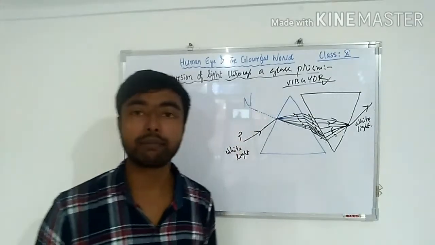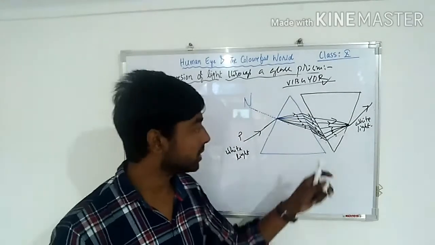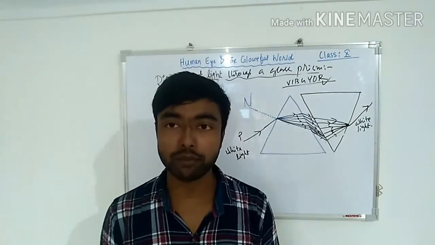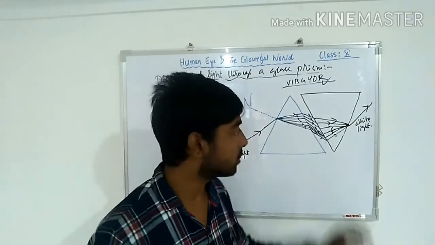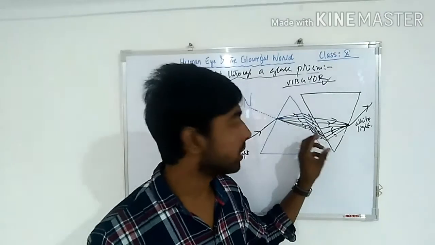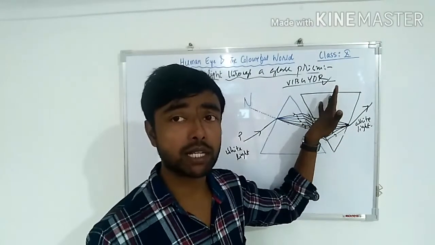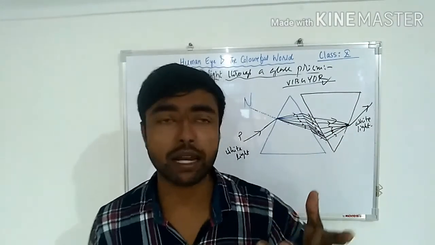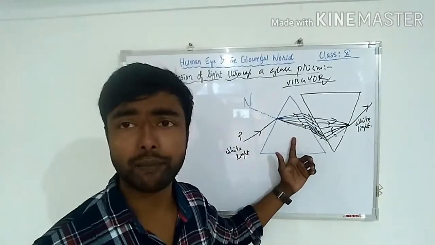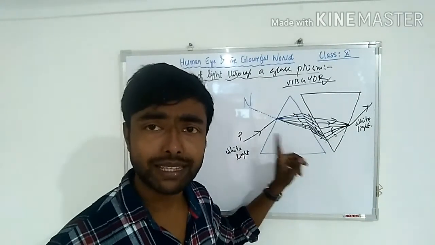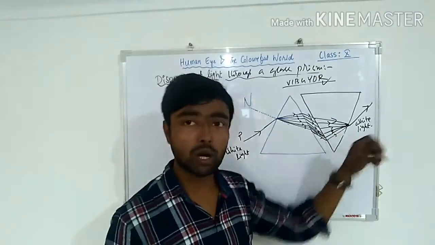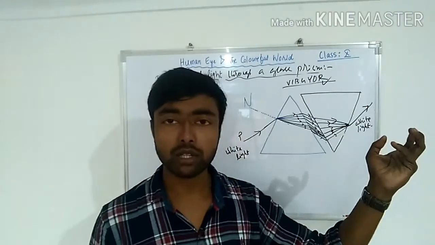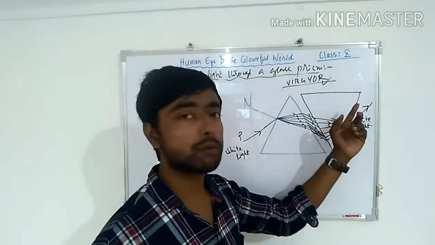तुमको व्हाइट लाइट मिल जाएगा अगेन. ओके, ऑल दिस स्प्लिटेड स्पेक्ट्रम, you know, you are getting spectrum. All this splitted spectrum will come back again because the prism is upside down. तो क्या होगा? इफेक्ट भी उल्टा हो जाएगा ना. ये प्रिज्म क्या है? खड़ा है. This prism is erect. So in this prism whatever effect is going on, उल्टा हो जाएगा ना. इफेक्ट रिवर्स हो जाएगा because the prism is upside down.